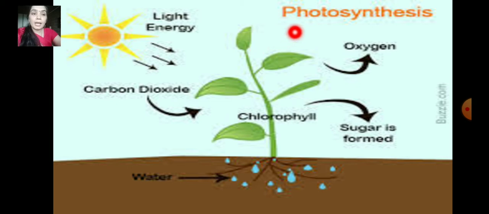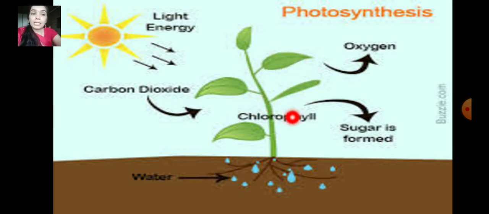In the air we have carbon dioxide. The plant uses this carbon dioxide from the air and sunlight to make food. So what is required? Water from the soil, carbon dioxide from the air, and sunlight from the sun to make the food. These three things are important for a plant to make its own food.